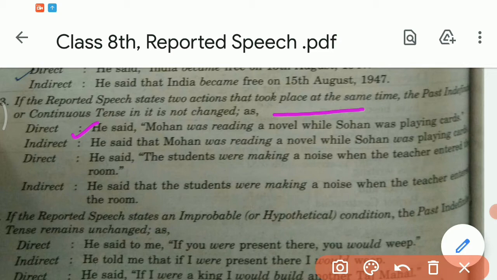Both the actions are taking place at the same time. So while changing direct into indirect, he said that Mohan was reading a novel while Sohan was playing cards. Another example, he said, students were making a noise when the teacher entered the room. He said that the students were making a noise when the teacher entered the room.